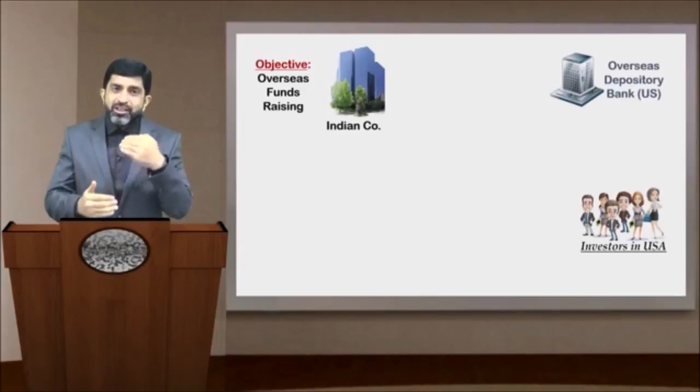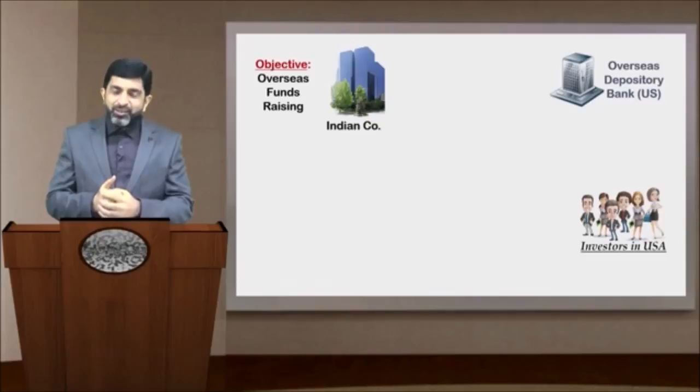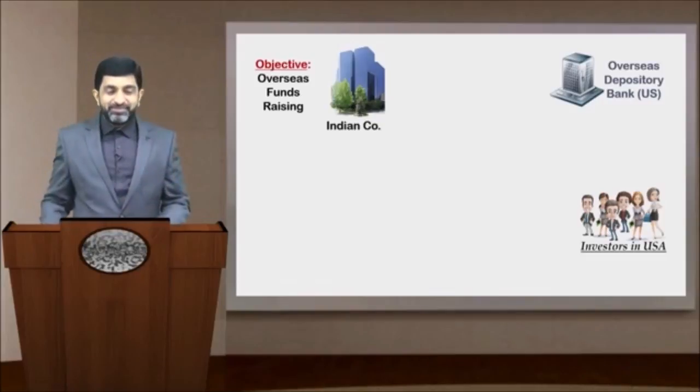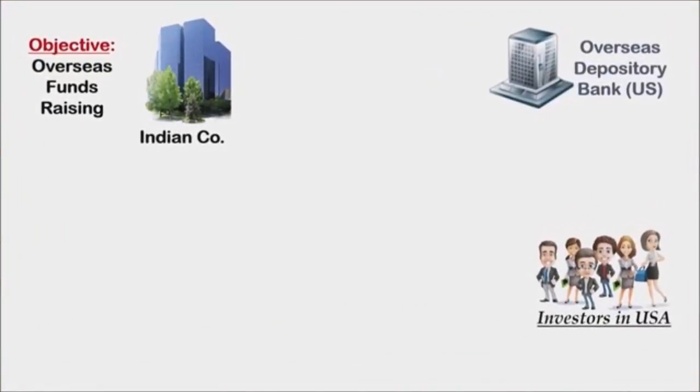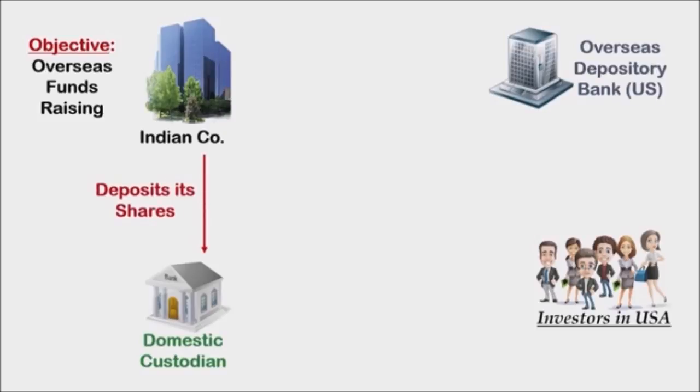Now, what role this custodian is going to play, let us observe that on screen. So you would find one thing, that there is another intermediary that is getting involved, that is the domestic custodian. So what will happen? The Indian company will be depositing those shares with the custodian.